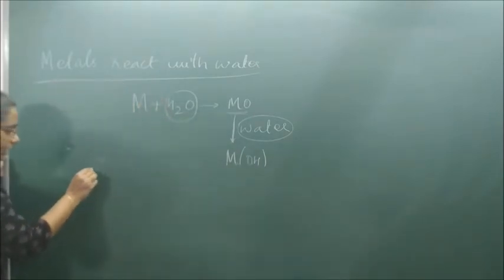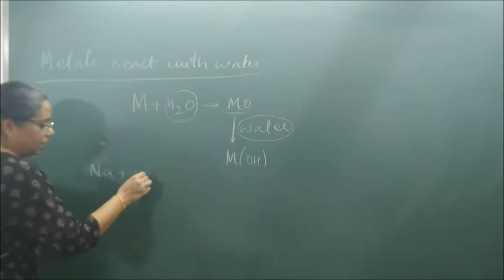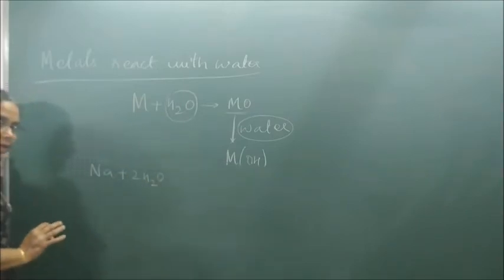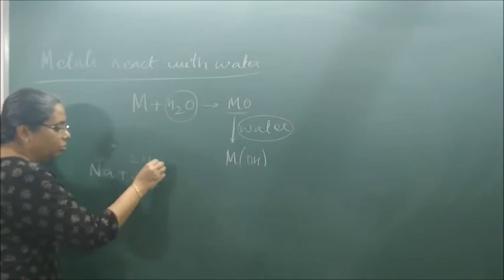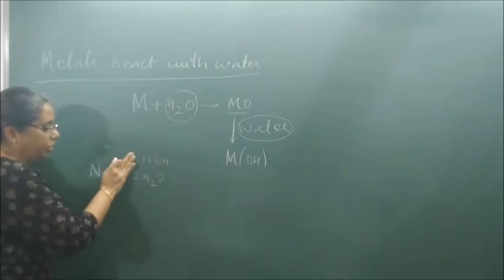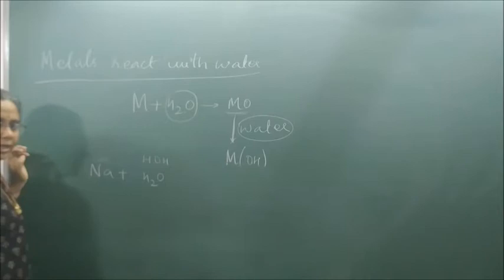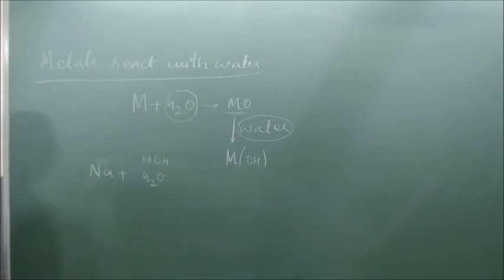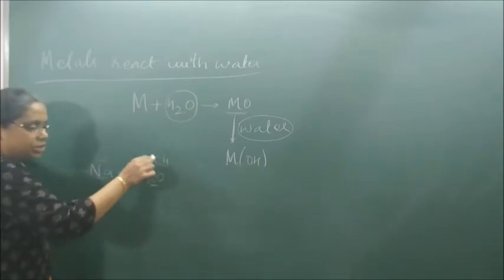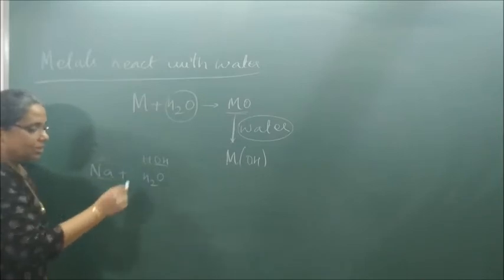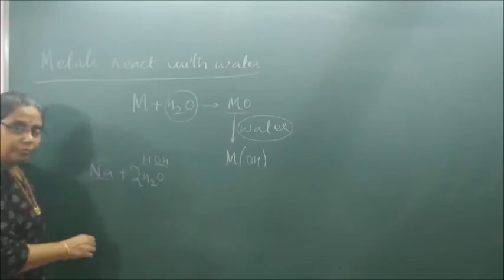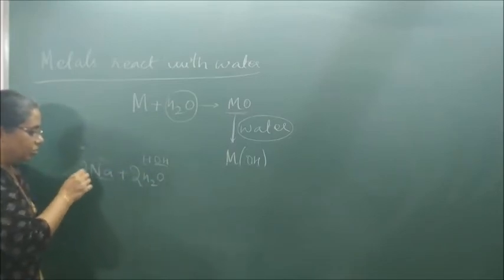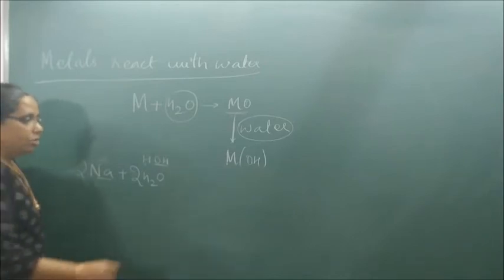Okay, Na plus H2O. Okay, if you understand this H2O, write it as 2HOH, or HOH. Okay, the Na and OH go away. This H, can it stay as H? It wants what? H2. So I will make this as 2. The moment I make this as 2, this also has to be made as 2. So I get what?